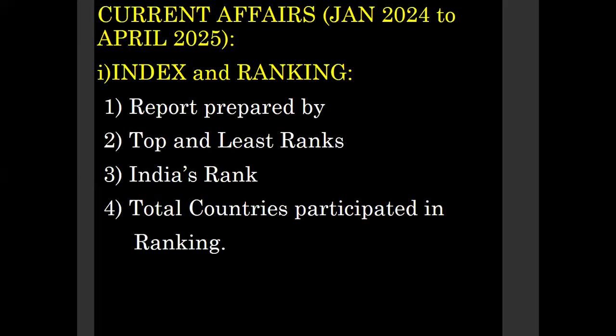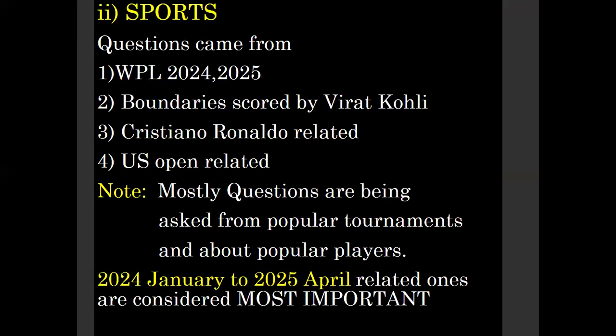First, the particular report is prepared by which agency. Next, top and least rank, that means which countries. Next, India's rank and the total countries that participated in the ranking. Next, sports is another important topic. We got so many questions from sports, so it is better to cover all the important sports during the last 1 to 1.5 years.